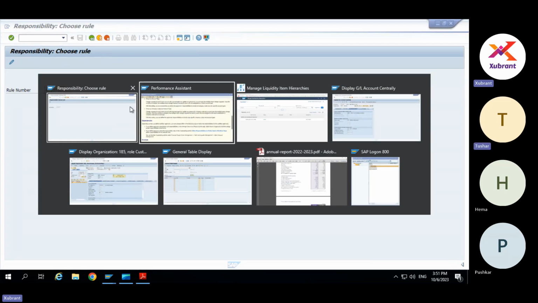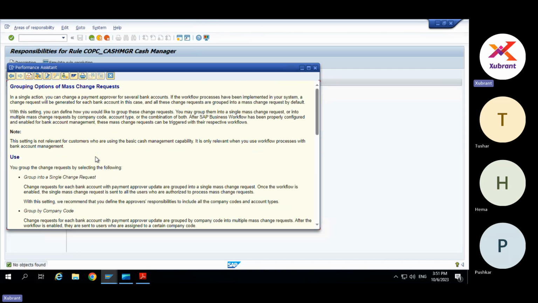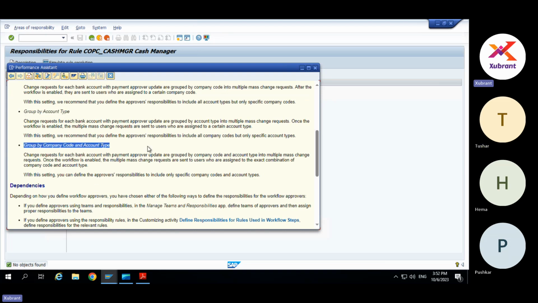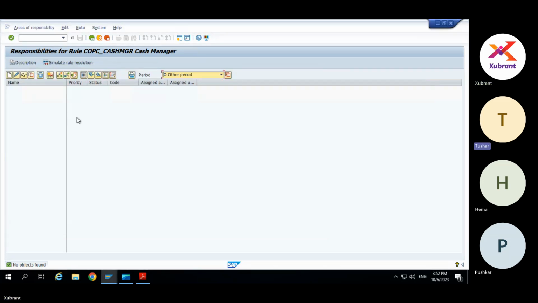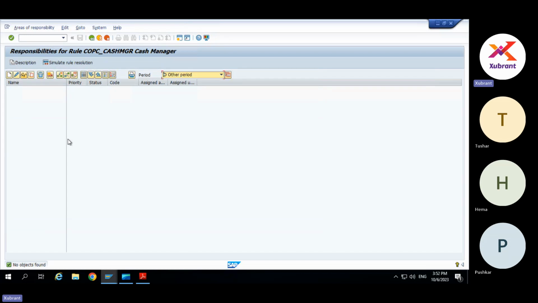So this setting is saying that once the payment request is generated, sorry, the change request is generated, how do you want to group it. Suppose you upload 5 bank accounts, whether everything should be grouped into one change request, group by company code, group by account type, or group by company code and account type combination. Yeah. So if we select the first, two company codes' requests also will come into the one, right? Yeah. But here in the rule definitions also you can segregate by the company code. But if you select all into one, then it will create a single request. But generally, I don't think that is used.